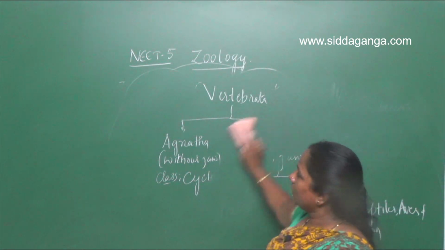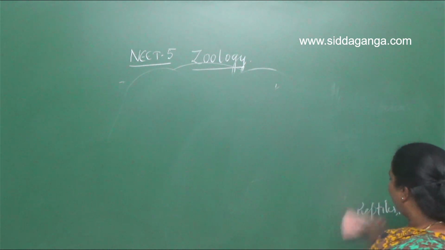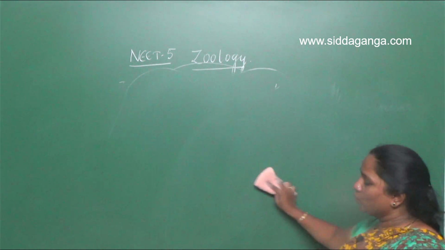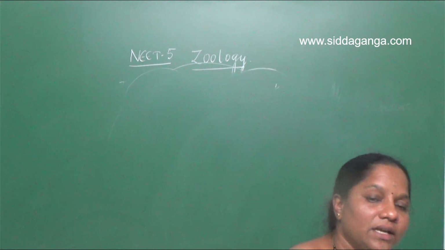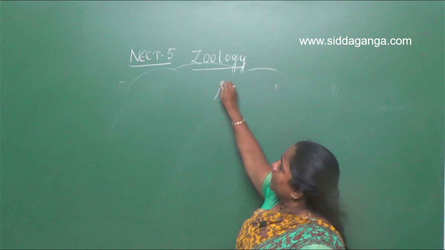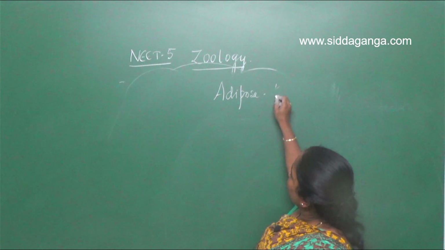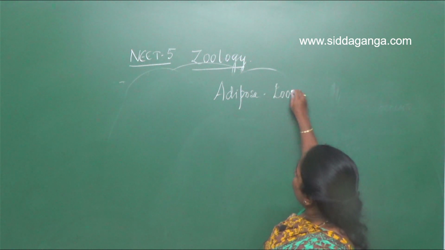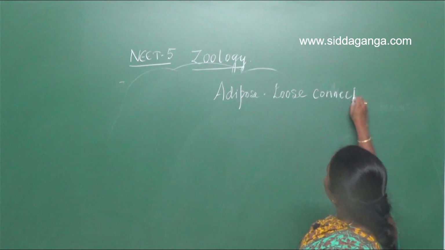Adipose tissue is not a type of dense connective tissue, but a type of loose connective tissue. When we read about adipose tissue, we said that the adipocyte cells are scattered here and there. So adipose tissue is a loose connective tissue.